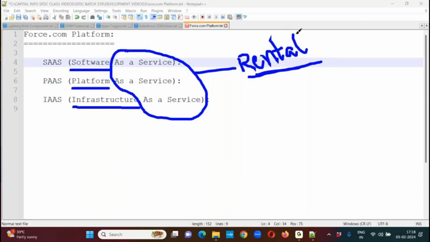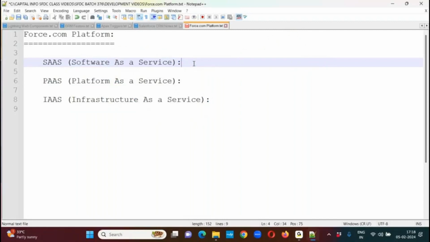Okay, now, first one, software as a service. What do you mean by software as a service? That means Salesforce is offering some ready-made software also to the customers on rental basis, as a service. Salesforce people have already built some ready-made applications, and these ready-made applications are provided to the customers on rental basis.